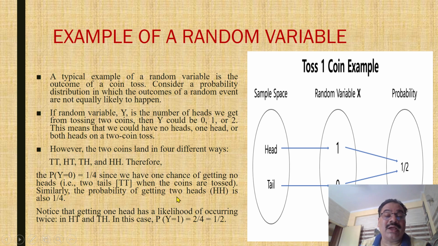Similarly, the probability of getting two heads is also 1 by 4. Notice that getting one head has a likelihood of occurring twice, in HT or TH. In this case, the probability is 2 by 4, that is 1 by 2.